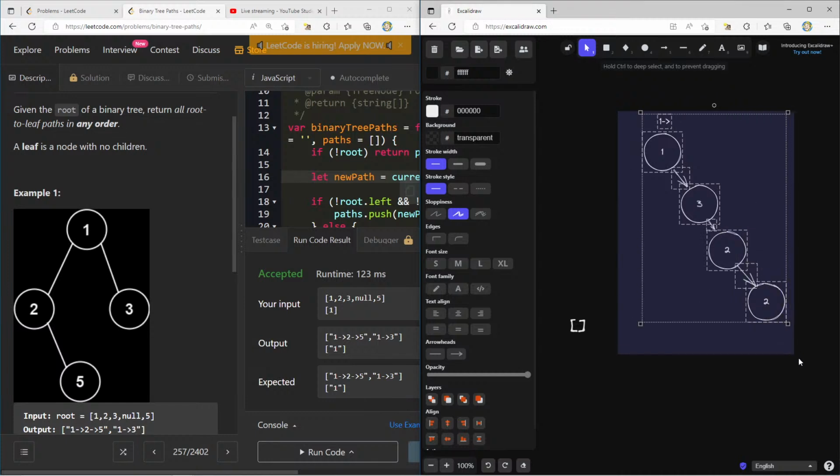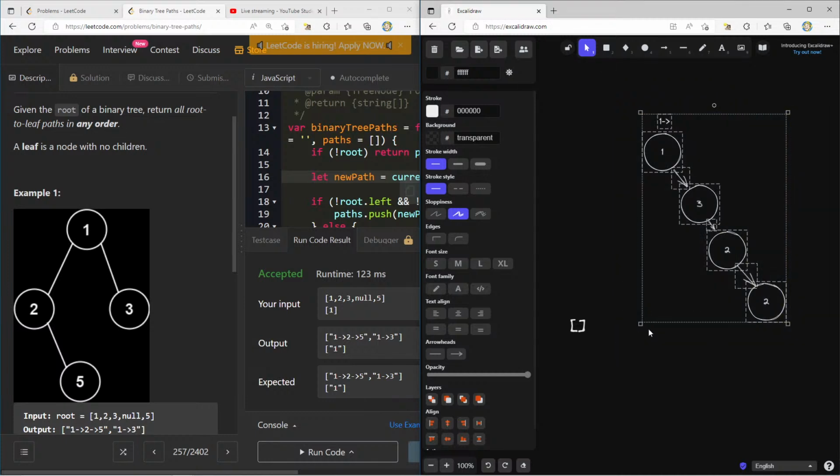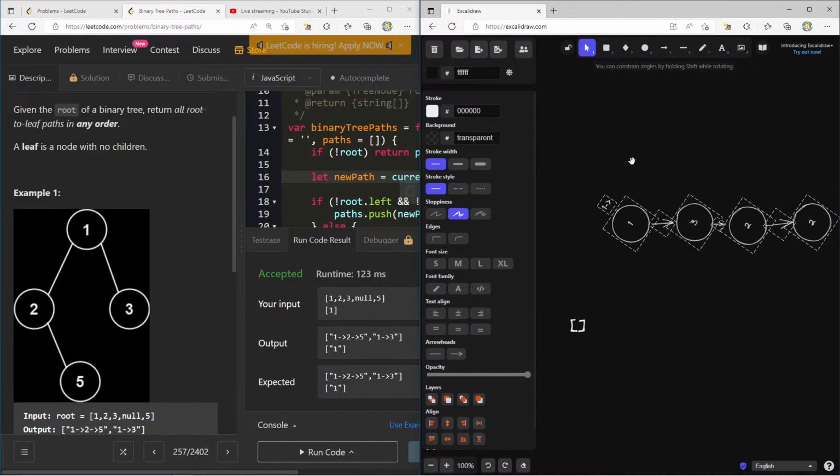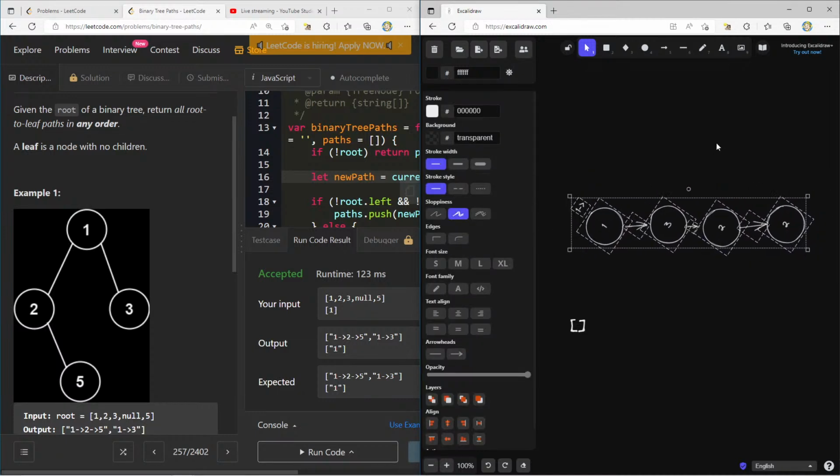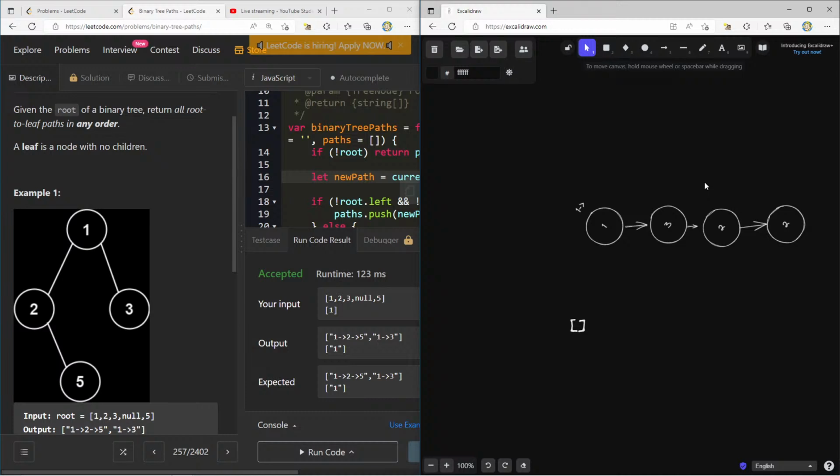I can literally just, it'll be nice if I can rotate. Oh, there you go, right? If I just rotate like this, all of a sudden this becomes a linked list. I know the numbers are skewed and rotated, but if you think about it, that's really the only difference in this case. So something kind of interesting to think about.